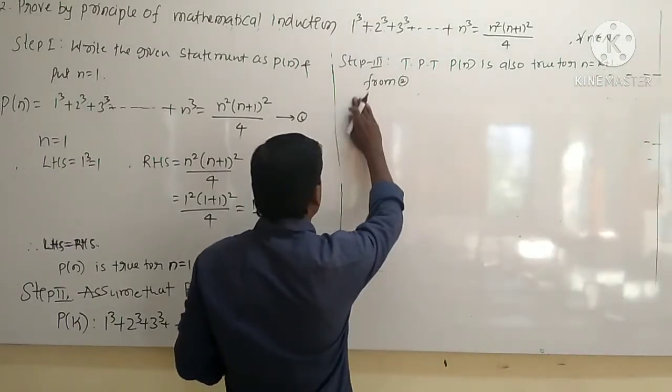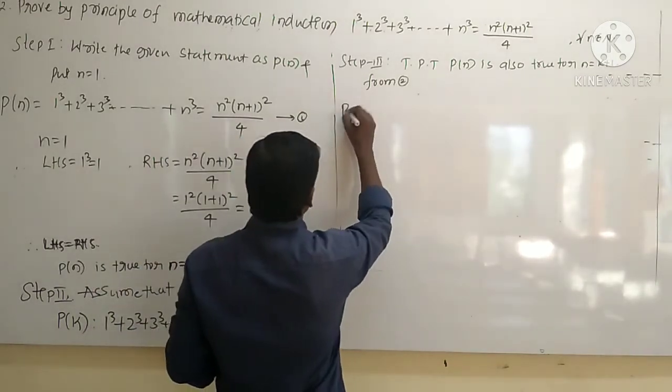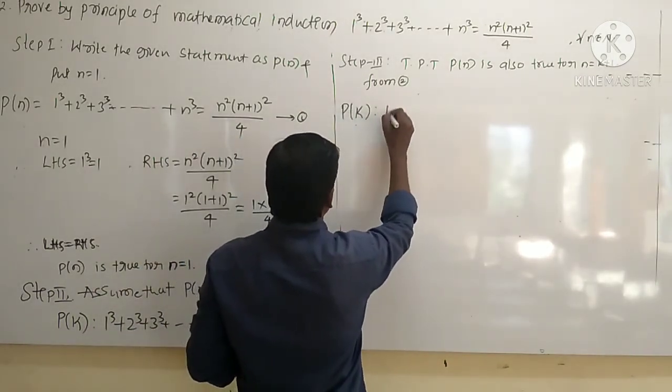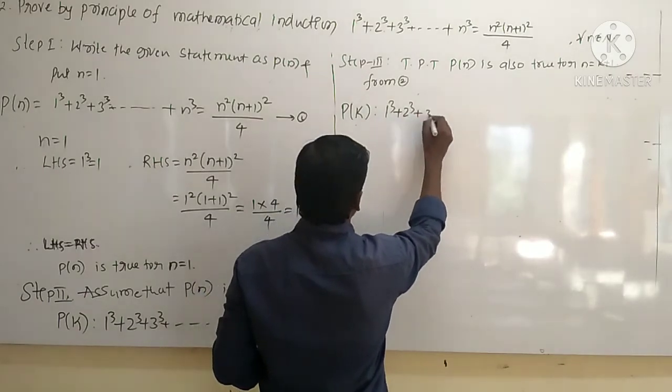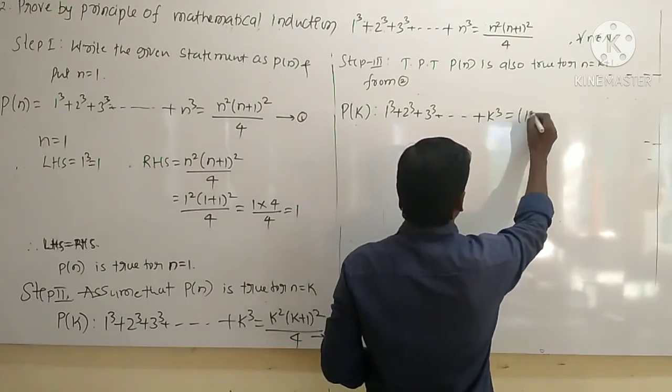For this, I already told you to take the help of 2. So therefore what is 2? P of k is equal to 1 cube plus 2 cube plus 3 cube, right? Up to what? k cube. This is equal to what?